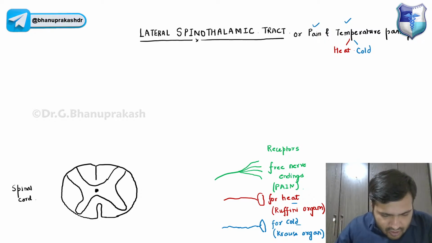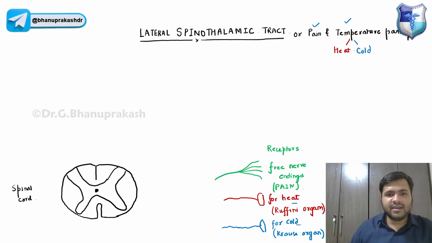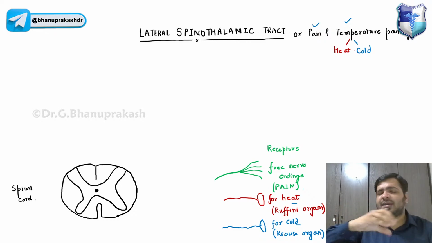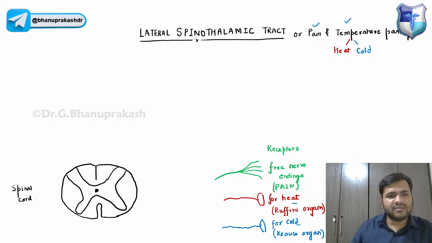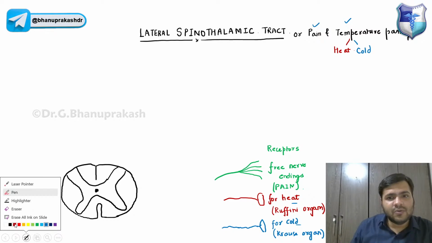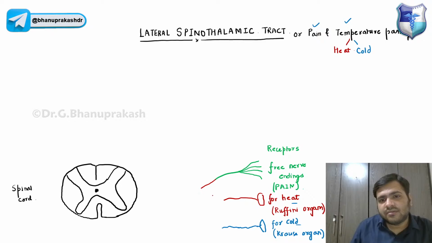Now, these all are the receptors, right? I'm just taking a combination, guys, because they have the same pathway. So I am just taking the first order neurons, and you already know about these first order neurons.